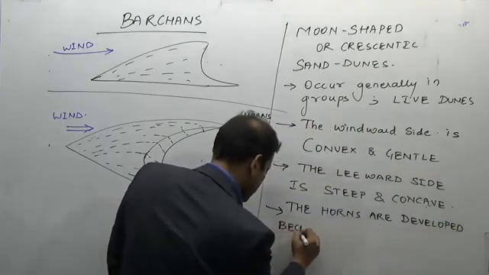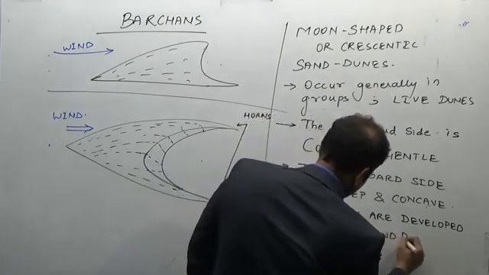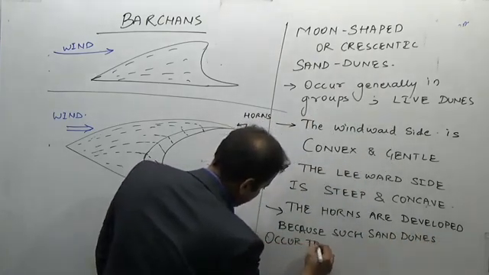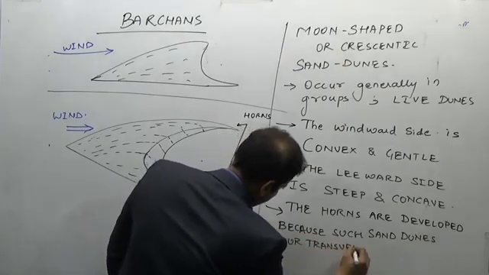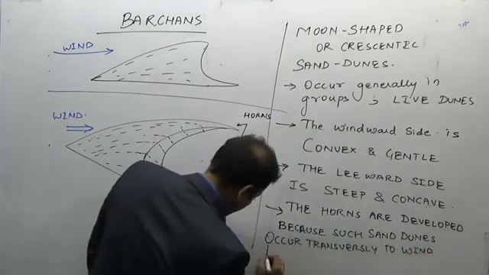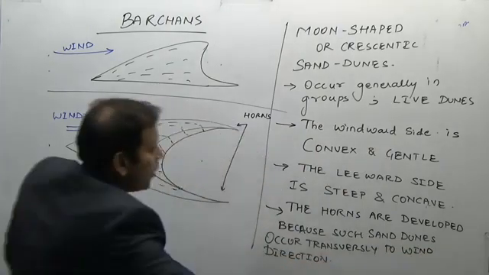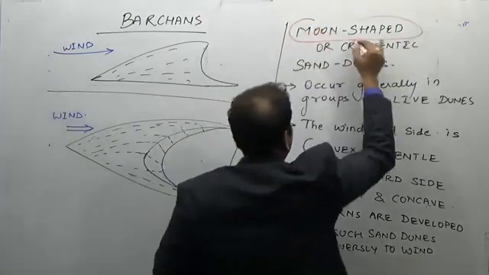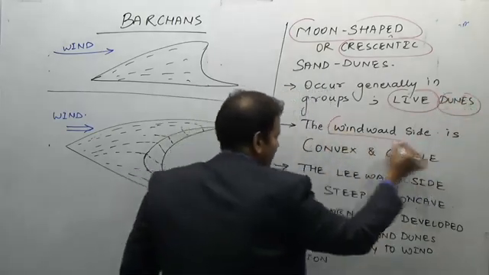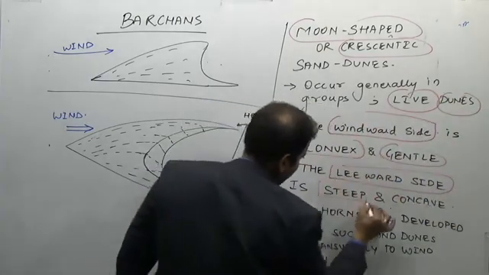Because such sand dunes occur transversely to wind direction. So what are the barchans? Moon-shaped or crescentic shaped sand dunes. These are examples of live dunes. The windward side is convex and gentle, while the leeward side is steep and concave.